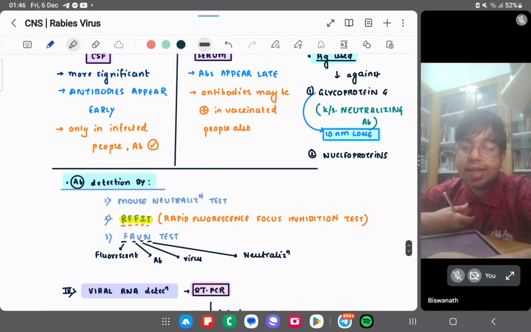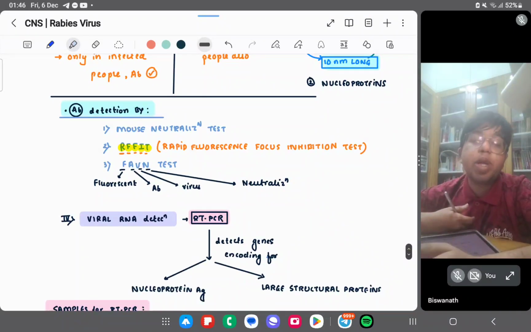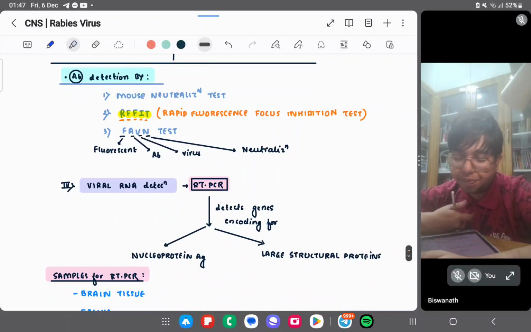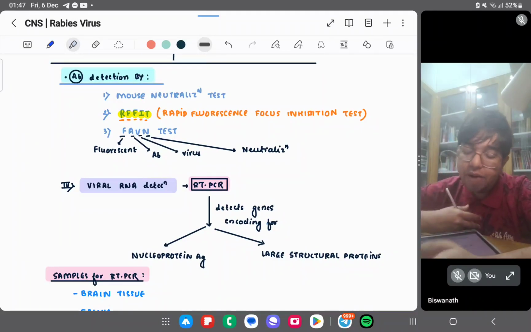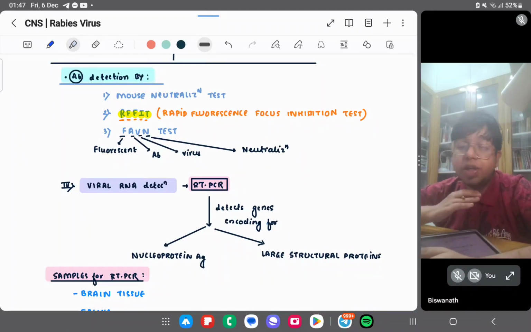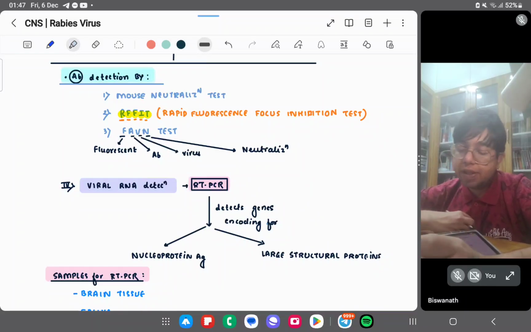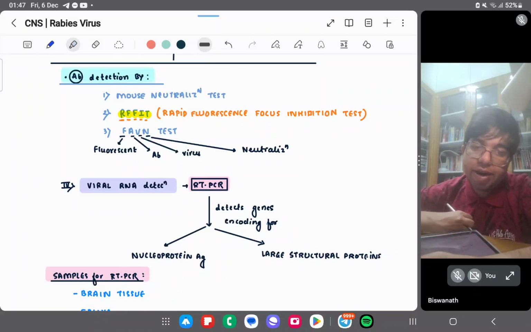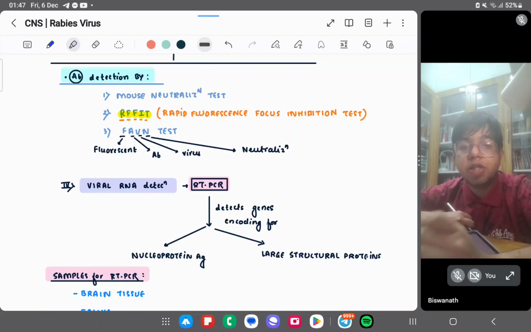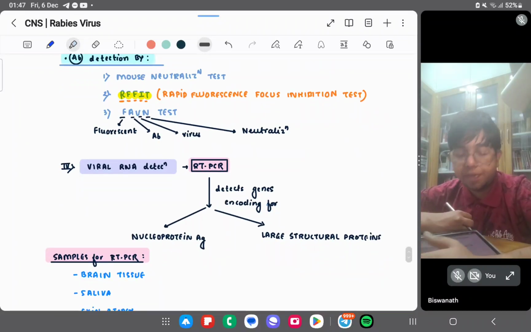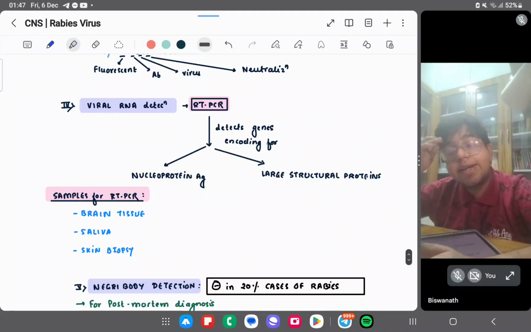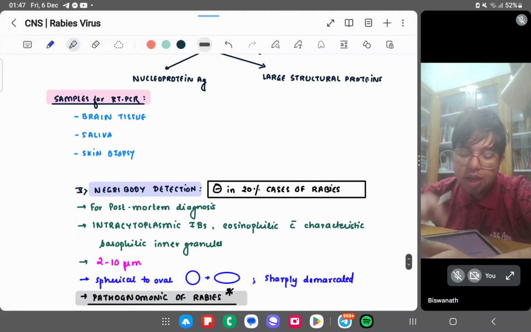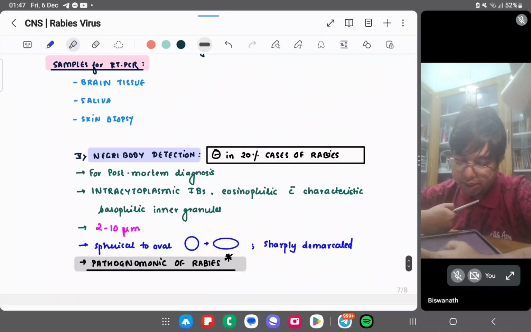What is the antigen which is detected? Glycoprotein G antigen and nucleoproteins. Antibody detection is by RFFIT and FAVN. RFFIT is the rapid fluorescent focus inhibition test, and FAVN is fluorescent antibody virus neutralization. Viral RNA is detected by RT-PCR. The samples are brain, saliva, and skin biopsy.